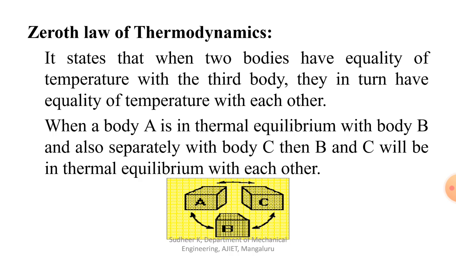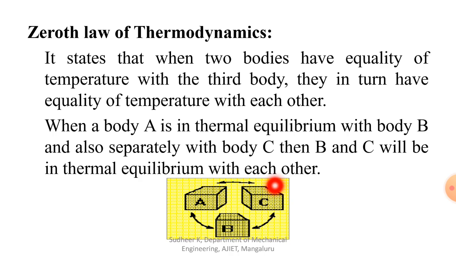When there is thermal equilibrium between the two systems A and B, and similarly thermal equilibrium with another system we consider as C, so there is thermal equilibrium between A and B, and then thermal equilibrium between A and C, then we can say B and C are also in thermal equilibrium.